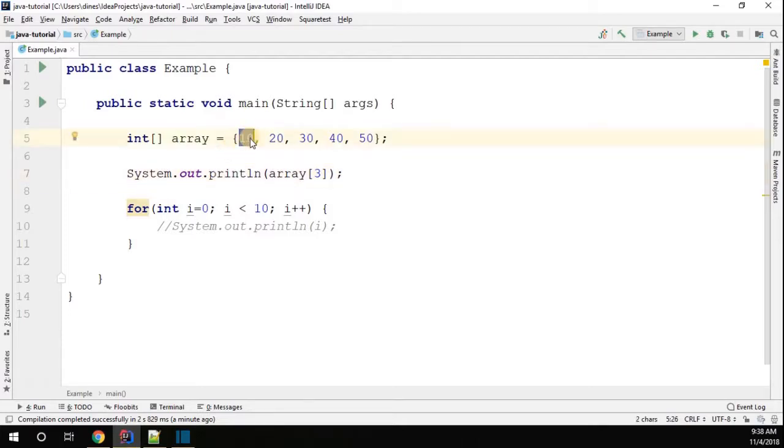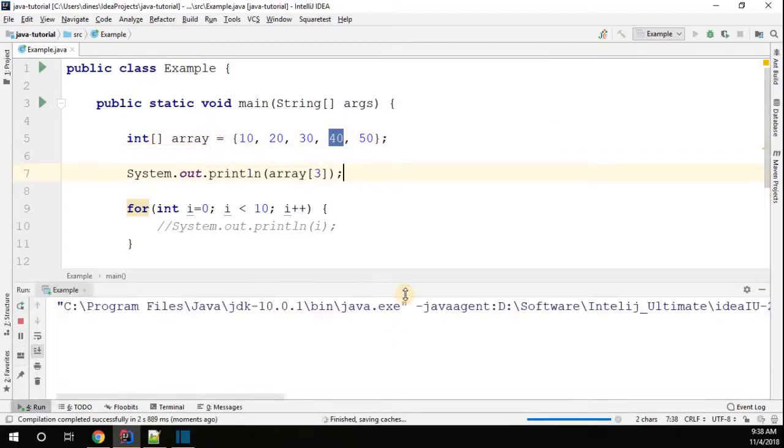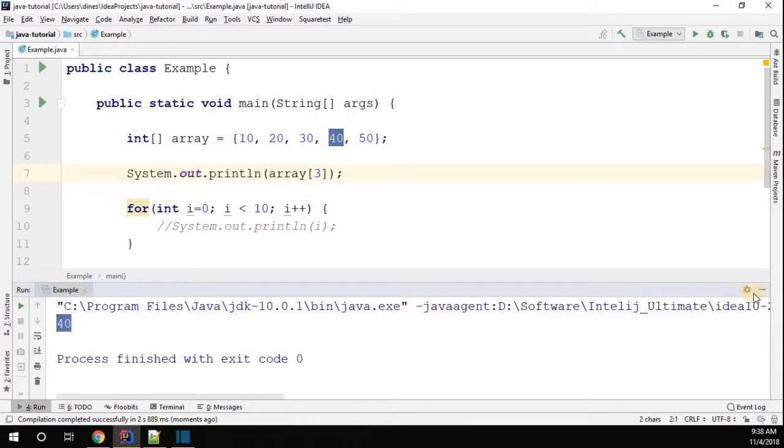In the 0th position we have 10, then 20, 30, 40, 50, at indexes 0, 1, 2, 3, 4. So it starts from 0 and ends at index 4. We are trying to access the element at the 3rd index: 0, 1, 2, 3. So the output should be 40. Let me quickly run this. Here we go, we got 40 as an output.